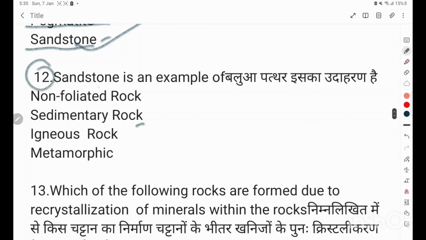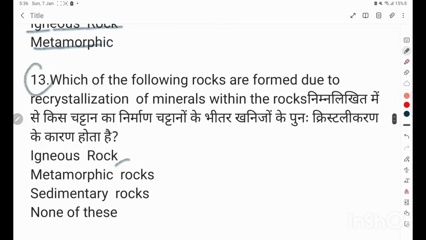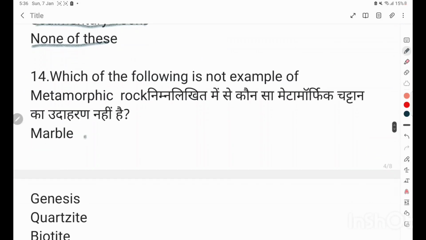Question number 12. Sandstone is an example of non-foliate rock, sedimentary rock, igneous rock, metamorphic. Correct answer is sedimentary rock. Question number 13. Which of the following rocks are formed due to recrystallization of minerals within the rocks? Igneous rock, metamorphic rocks, sedimentary rocks, none of these. Correct answer is igneous rock.